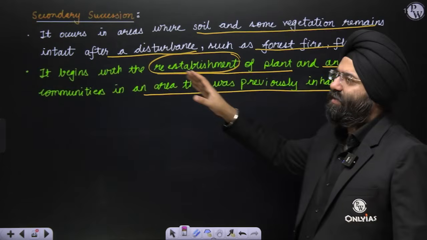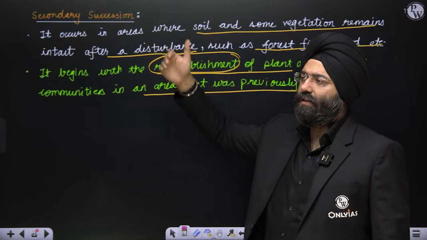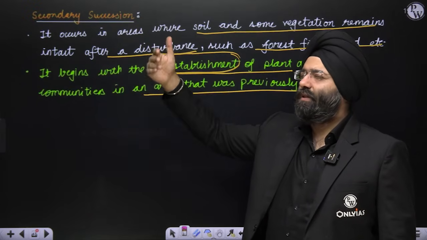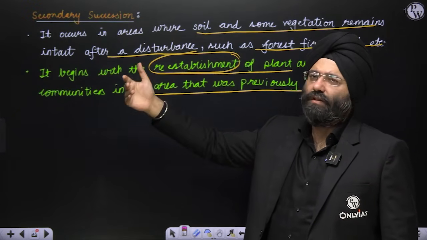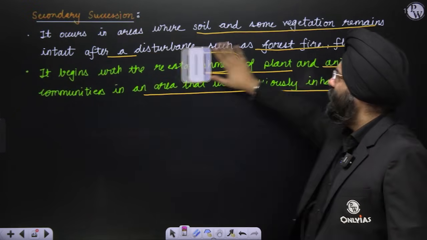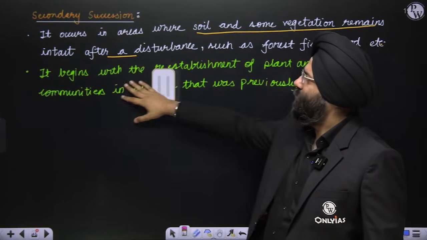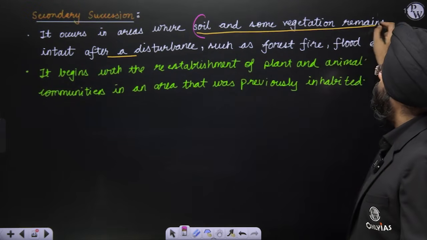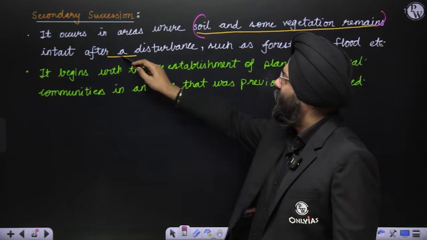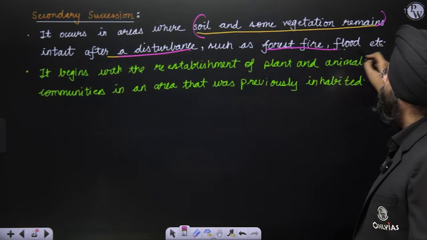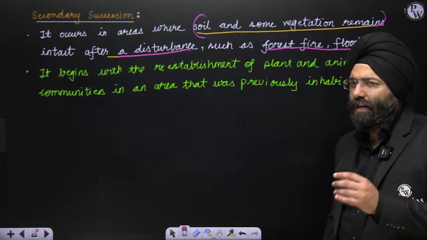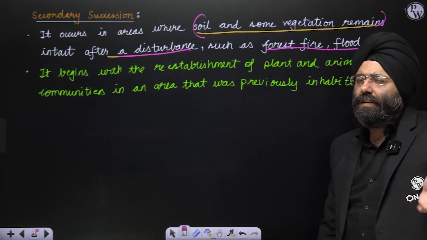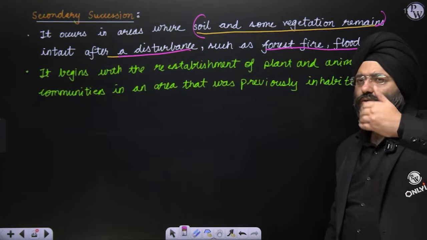Secondary succession, please remember, is an outcome where something was earlier present, which was later destroyed, let us say due to disruptions like forest fire, floods or something. And later on you realize that again the succession starts. So it occurs in areas where soil and other vegetation remain intact after a disturbance such as forest fire and flood. It is quite possible that some soil was already present, some vegetation or roots might already be present. So it is easier now for the succession to take place.